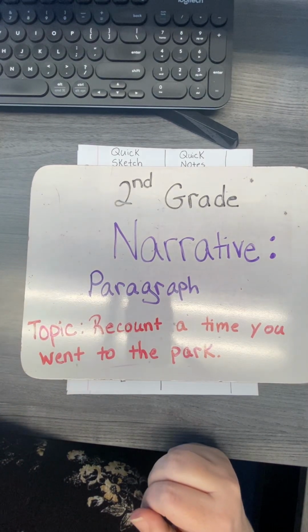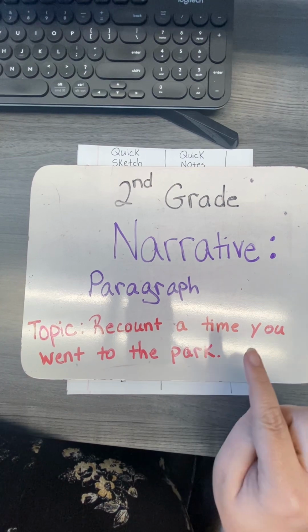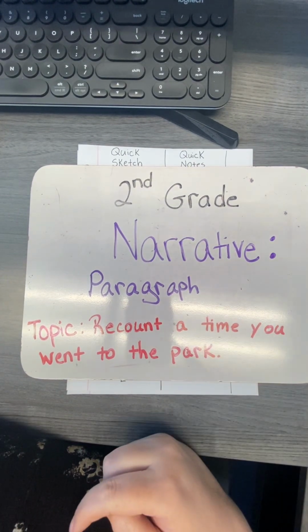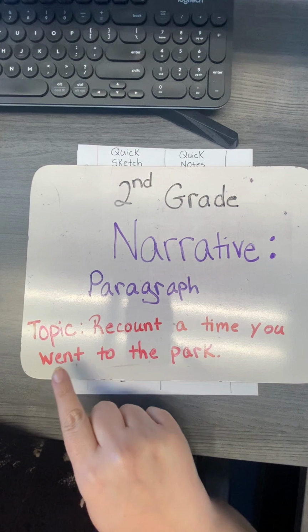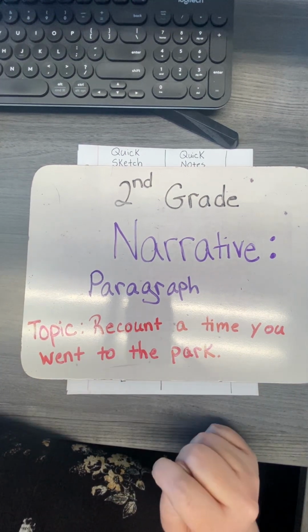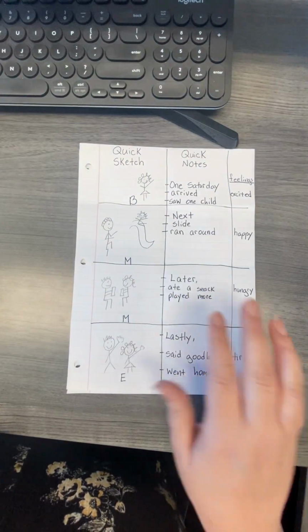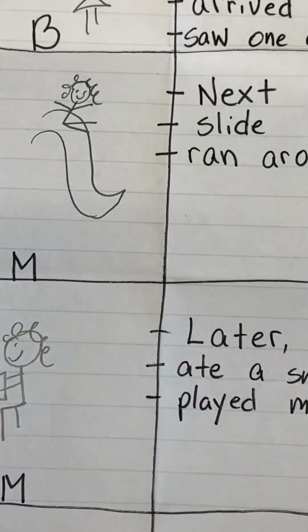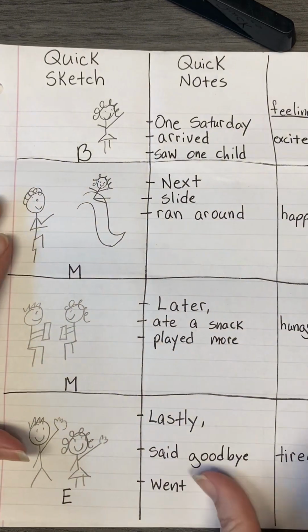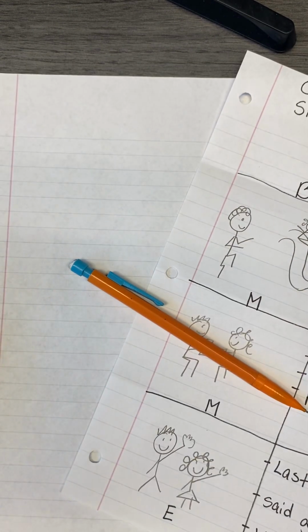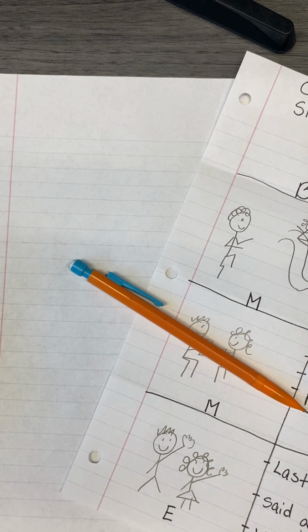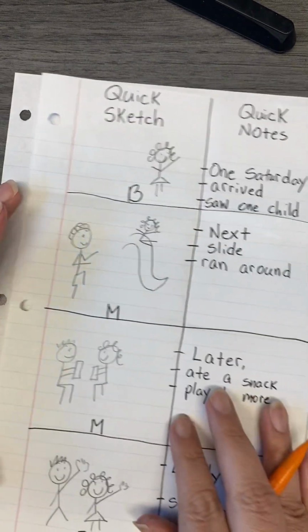Friends, welcome back. It is time for us to write our paragraph for our narrative writing. Remember, we've been working on the topic, recount a time you went to the park. Here is what you're going to need today. You will need your outline that we have been working on. You are also going to need a clean sheet of lined paper as well as a pencil. So if you need to pause the video to take a moment to get those things, go ahead and do that now. Okay, let's go ahead and get started.